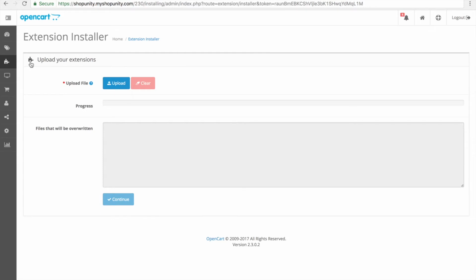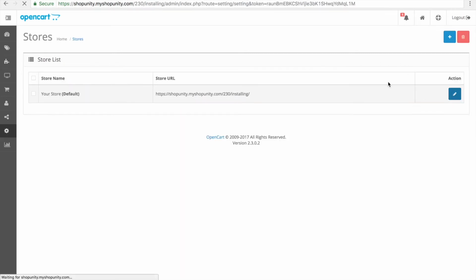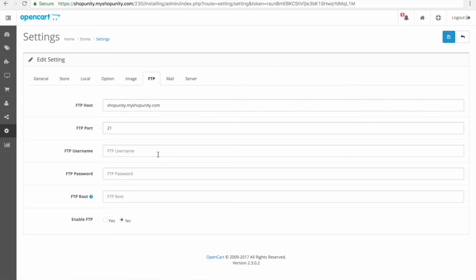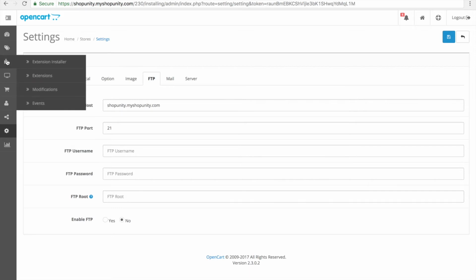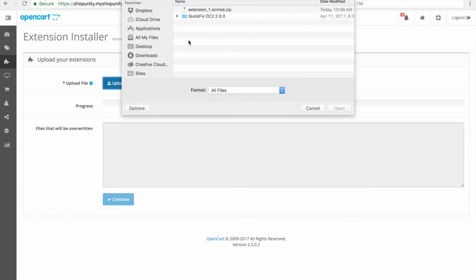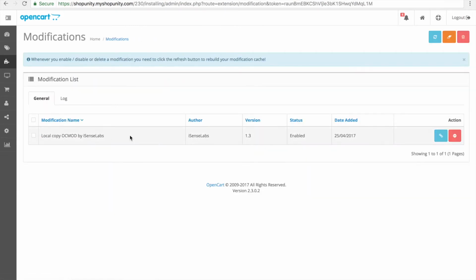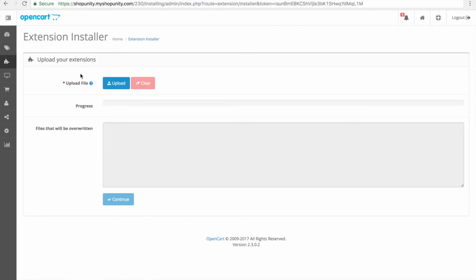Before you can install any extension in the extension installer, you should set up your FTP. You can go directly to the settings and enter your FTP details here. There's also a nice hack from iSense, which allows us to do this without FTP. It's a quick fix of an OCMOD file which adds this modification. Once you have uploaded it, you need to refresh the cache and go back to the extension installer.